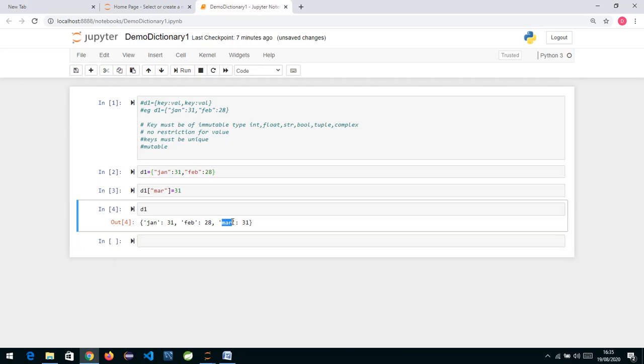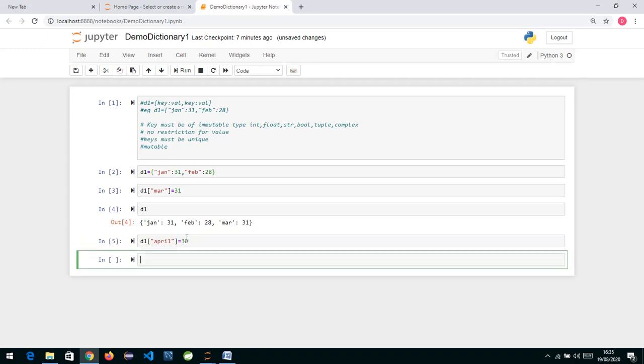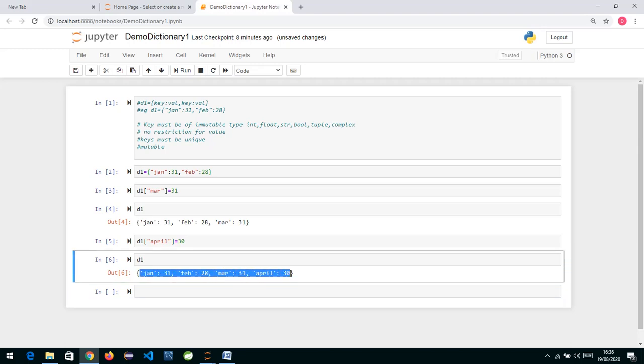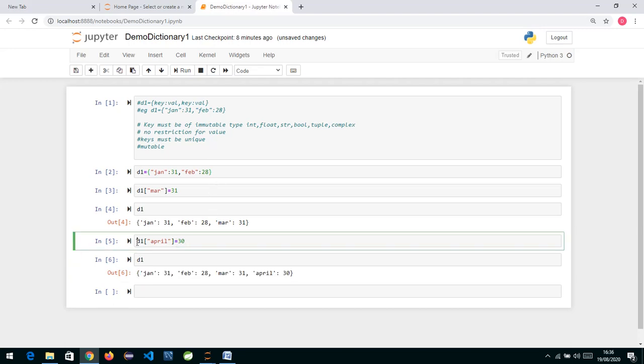So in a dictionary, if you want to add a new key value pair to the existing dictionary, I write the name of the dictionary, then in square brackets, in double quotes since the key is a string, the key, and then the value. Similarly for April. Now if you see, I have added 4 key value pairs. So after creating a dictionary, you can add a key value pair this way.